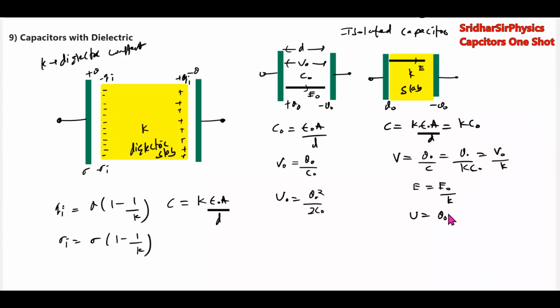U equal to कितना होगा? Q naught square by 2C, which is U naught by K. So जब आप dielectric slab introduce करेंगे, the electric field will decrease, potential will decrease, capacitance will increase, charge will remain same.